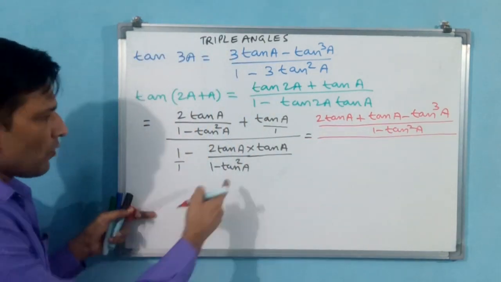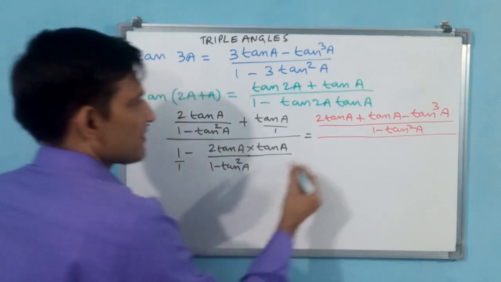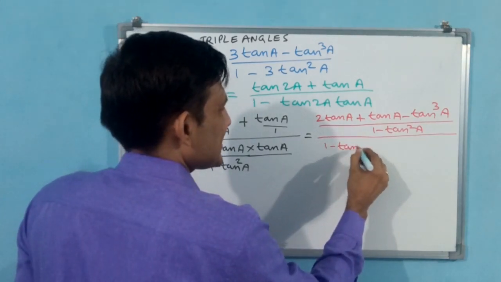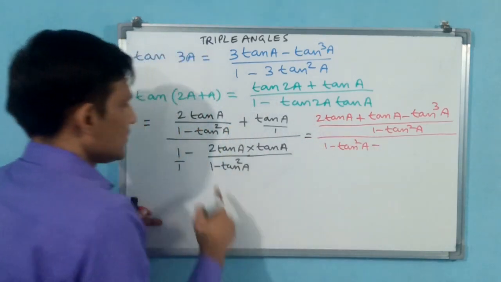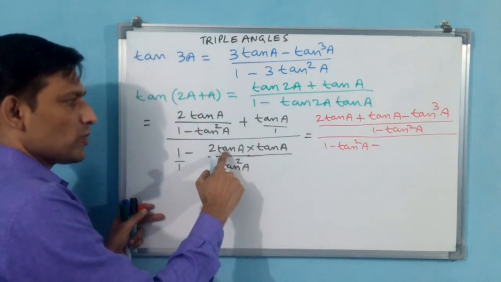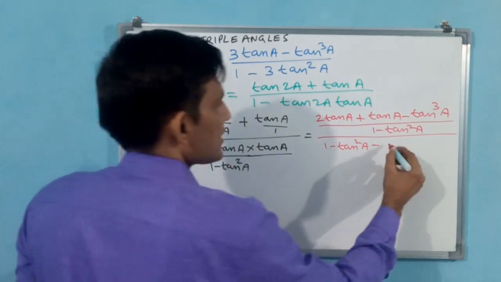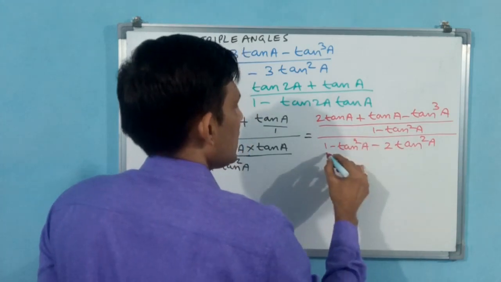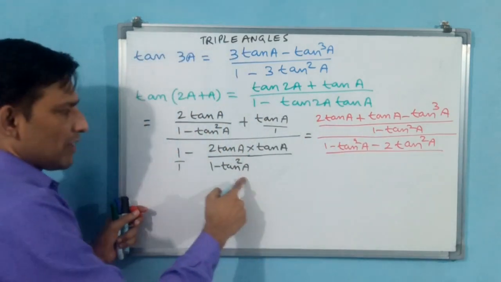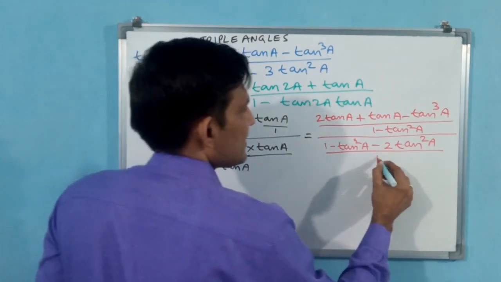Okay. Now again do this cross multiplication. 1 minus tan square a, minus 2 tan square a. You see 2 tan a into tan a, 2 tan square a, divided by 1 minus tan square a into 1 minus tan square a.